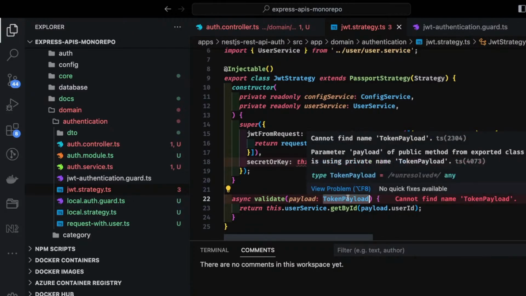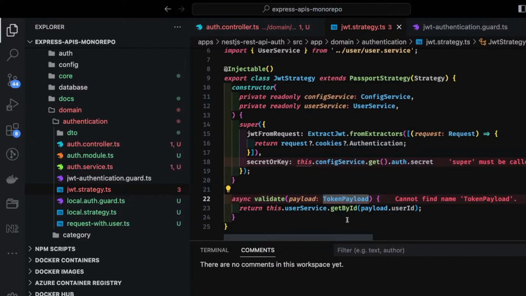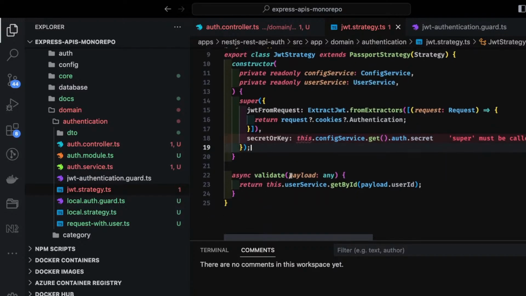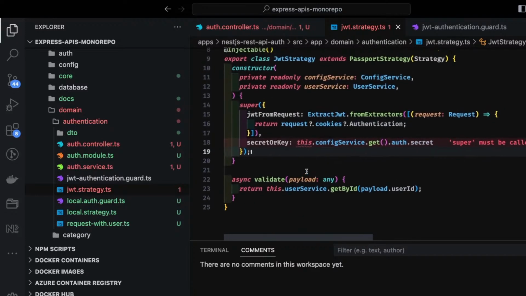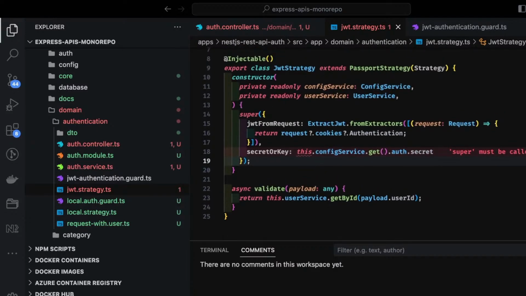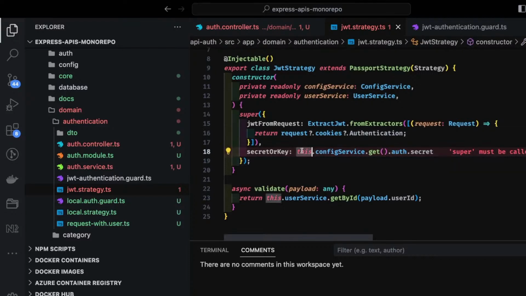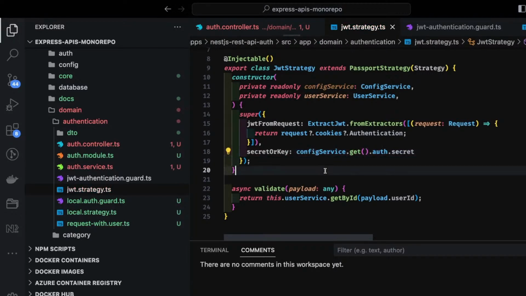I think we defined this interface somewhere that contains the user ID and email. Token payload, okay, let's put it in. We already know that it contains the user ID and email inside a token payload. Super must be called before. This is a JWT strategy. So what we are doing is accessing the config service, configService.get auth secret, and we are passing payload.